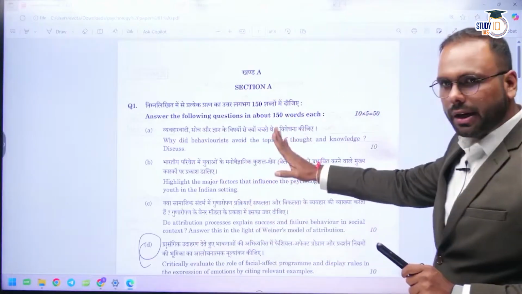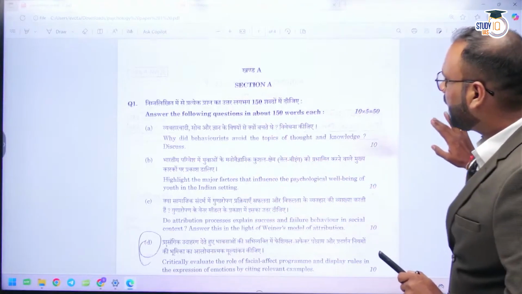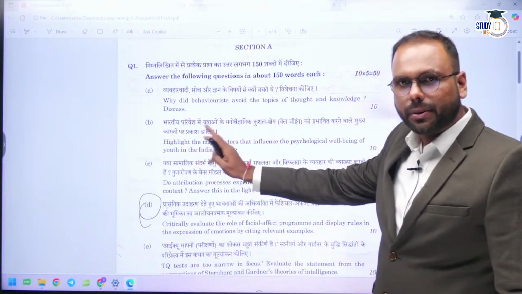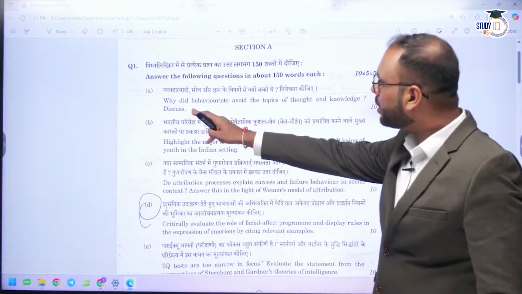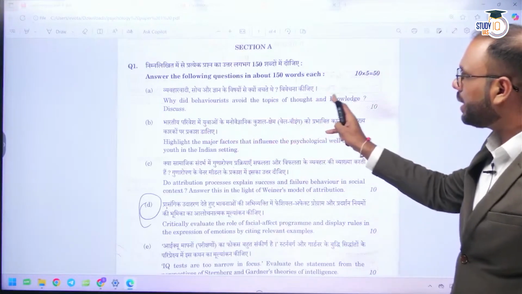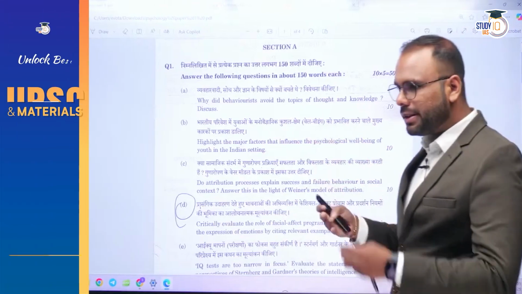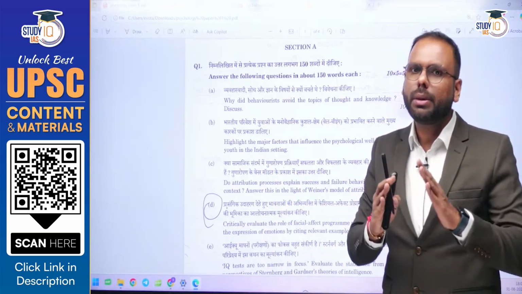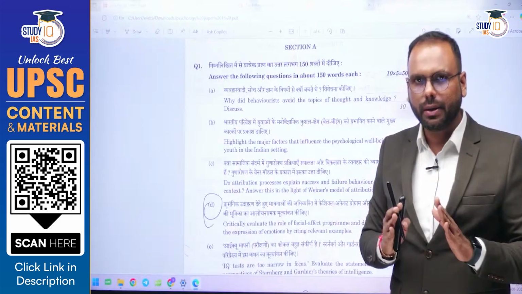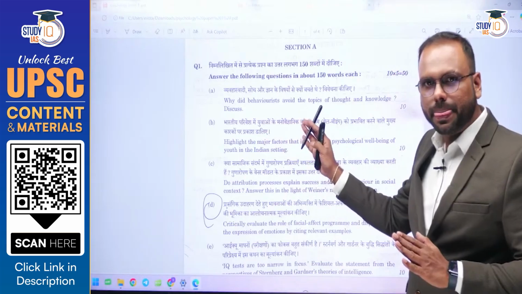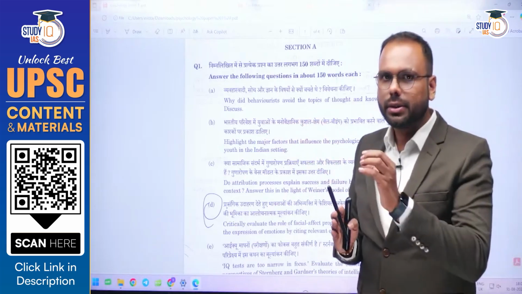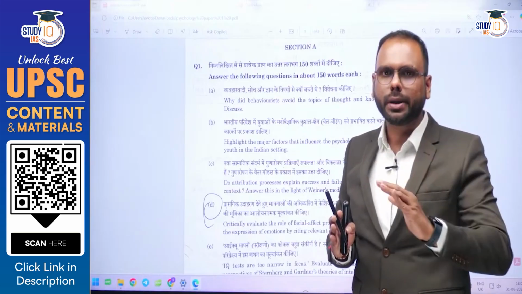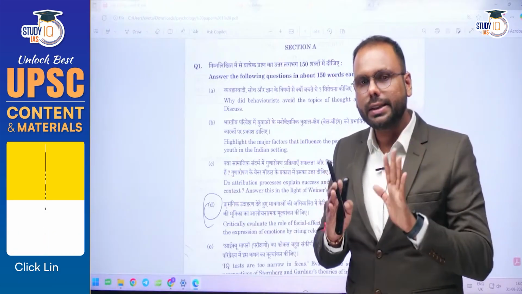Now if you just have a look upon this paper, तो आप देखेंगे these are the questions, 10 marker. These are somewhat direct questions which you can answer. For example, they ask why did behaviorists avoid the topic of thought and knowledge. जैसा कि हम जानते हैं कि जब स्कूल्स ऑफ साइकोलॉजी इमर्ज हो रहे थे तो बिहेवियरिस्ट ने क्या किया था, थॉट के बारे में बिल्कुल ही मना कर दिया था कि हम इस पर फोकस नहीं करेंगे. According to the school of behaviorism, they focus more upon the behavior. So this is, you can say, a direct question which you can answer if you read the introduction chapter, schools of psychology, then you can easily attempt this question.